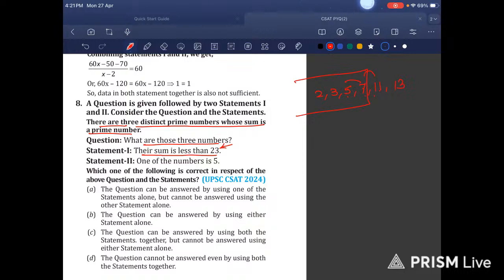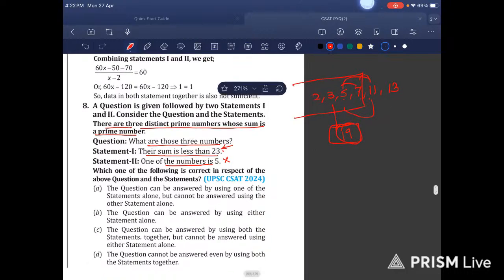Then 11 plus 5. 11 plus 5 is 16, 17, 18, 19. Yes, 19 is a prime number. And it is saying one of them is 5. Acha, one of them is 5. Which number did I take? 11 plus 5 is 16, 17, 18, 19. So even by using this statement, I was able to answer the question.